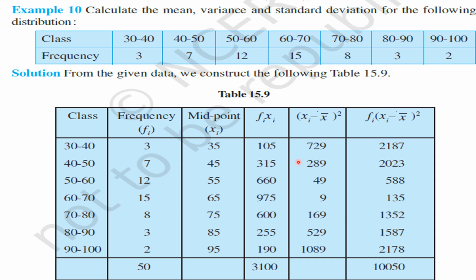Okay, my children. So 35 minus 62 whole square, what do we get here? 729.